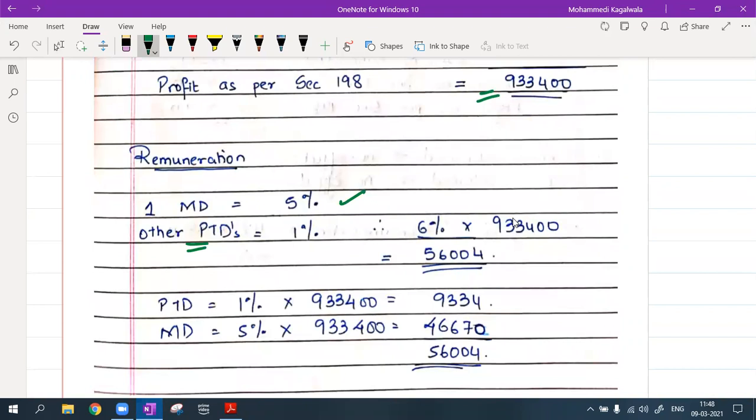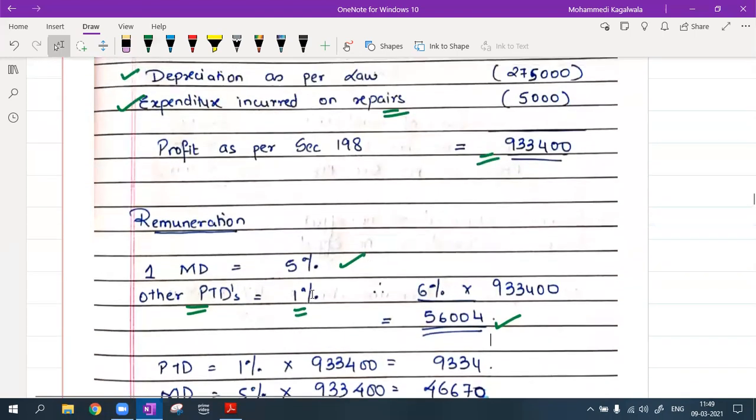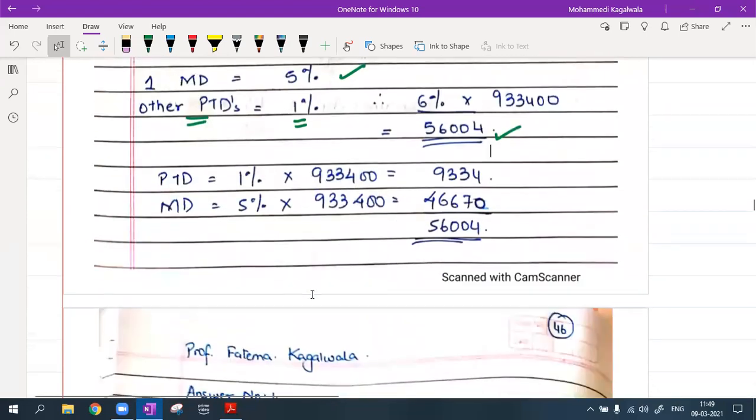So other part-time directors will get only 1%, all of them together. If there was no MD, part-time directors would have got 3%. But here the managing director is there, so the other part-time directors will get only 1%. Okay? So total I basically have to pay 6%, which comes to 56,004. So 1% will be 9,334 and MD will get 46,670. Clear so far? Yes.